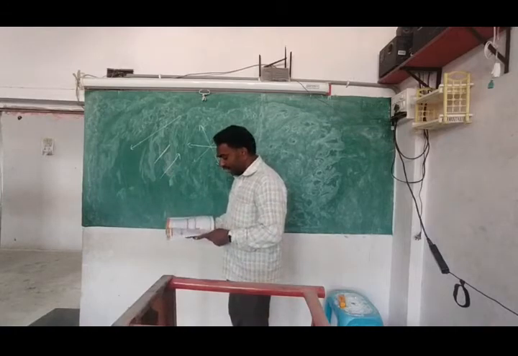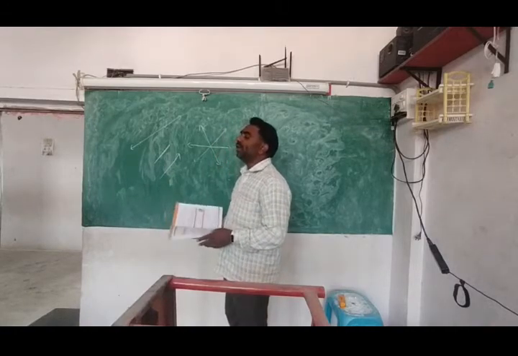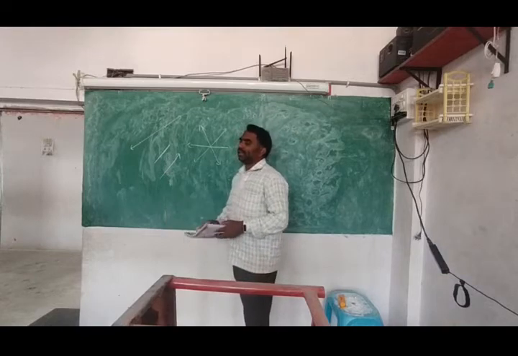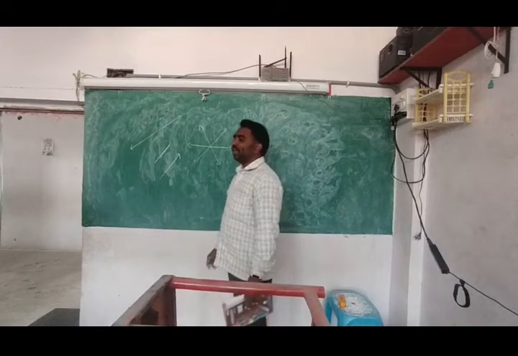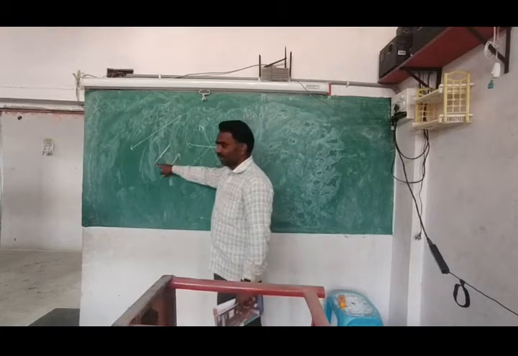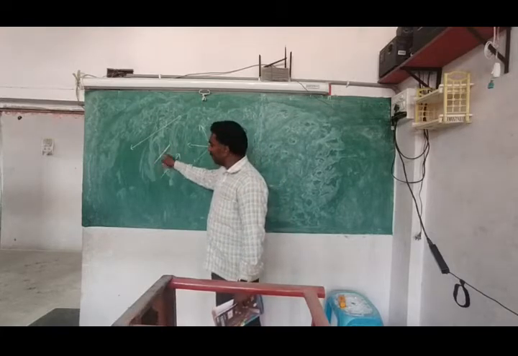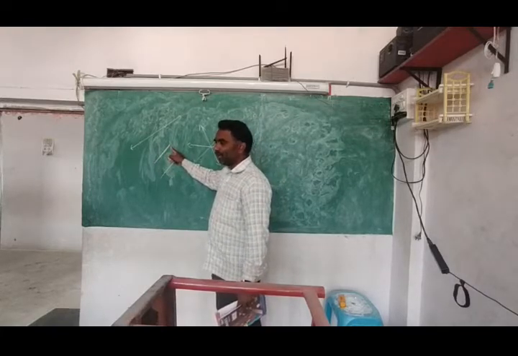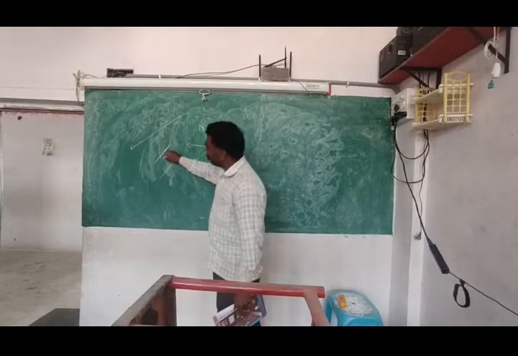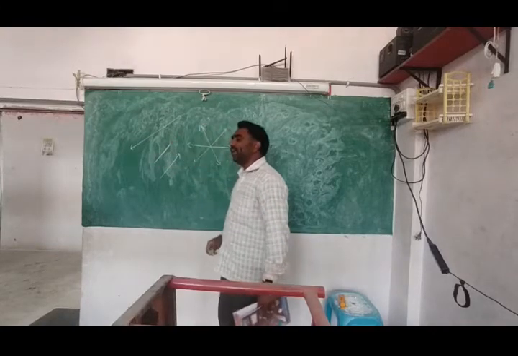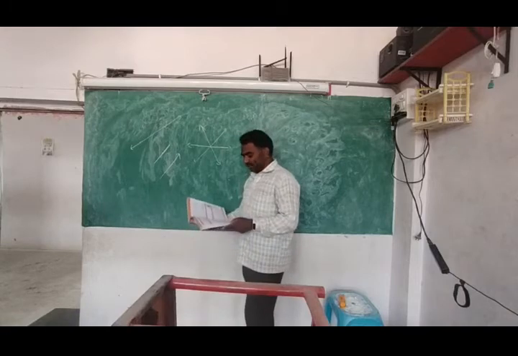Next. A line segment has only one end point. He is saying only one end point. False. How many end points are there for this? Two end points are there, but he is saying only one end point, so it is false.